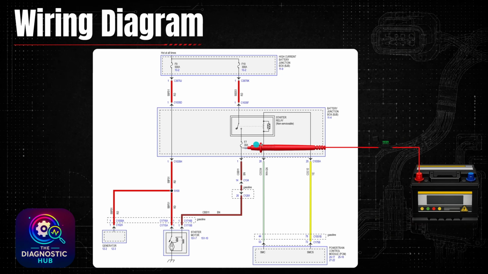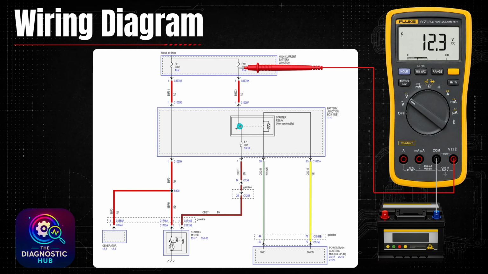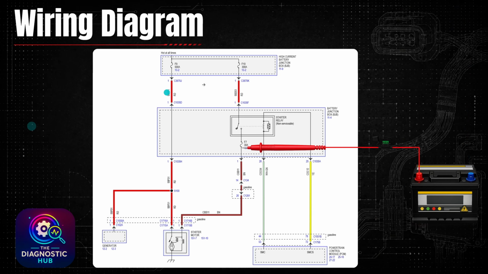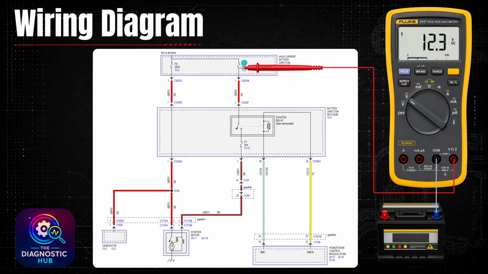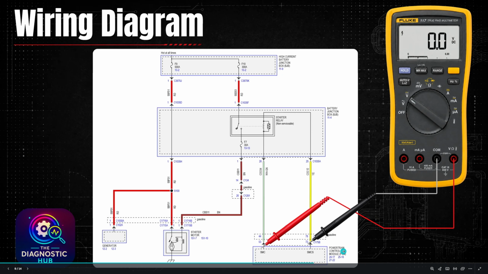So my next step is going to be just check the power supply to this relay. Now this is a big fuse. It's a 300 amp, had good 12 volts on each side. Now, from here, you could do one of two things. There's a lot of different ways you could attack a lot of these diags. It really just comes down to the process that you have for yourself, experience of other cars that you've worked on. For this one, I jumped right to the powertrain control module.